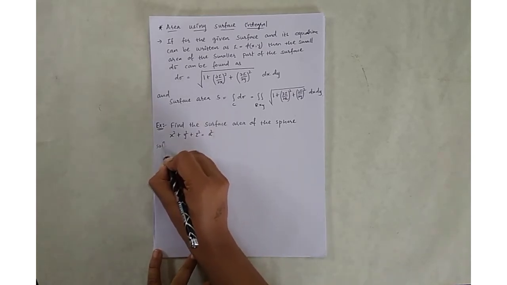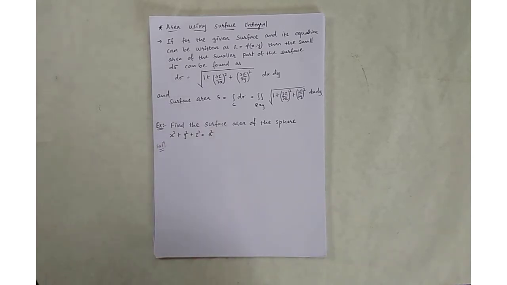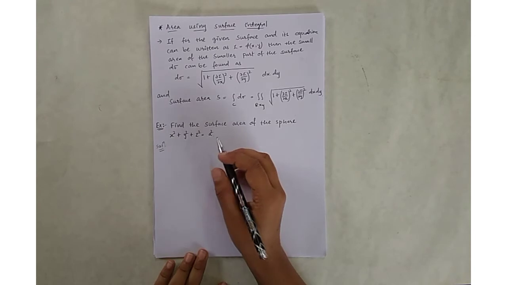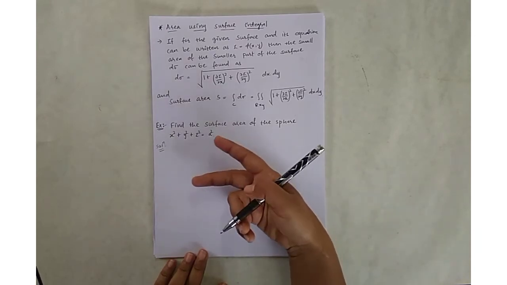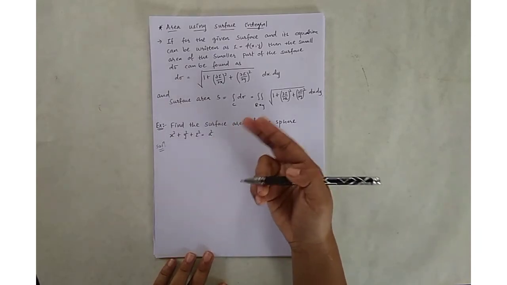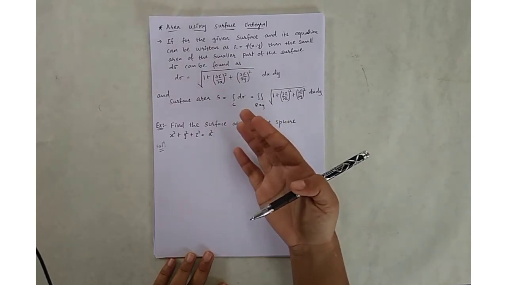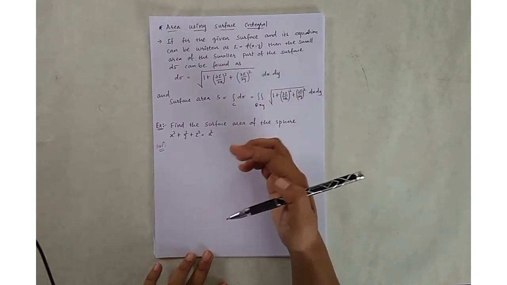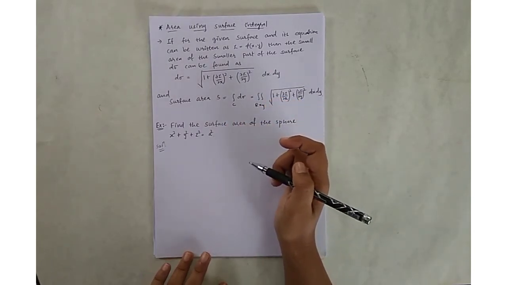So solution: the surface area of the sphere you can split in two, that is 2 times the surface area of the upper half part, a hemisphere, right?